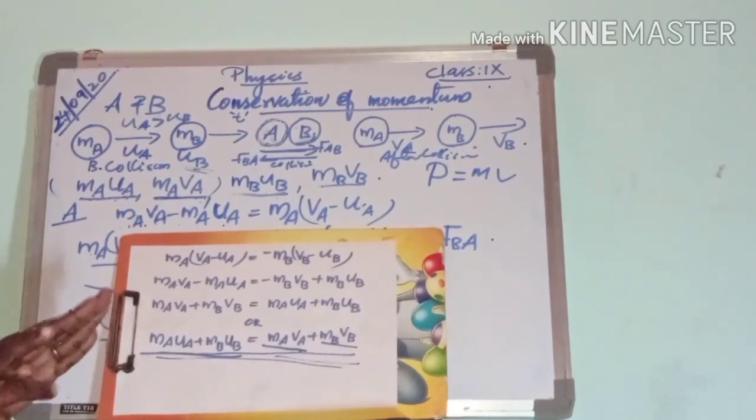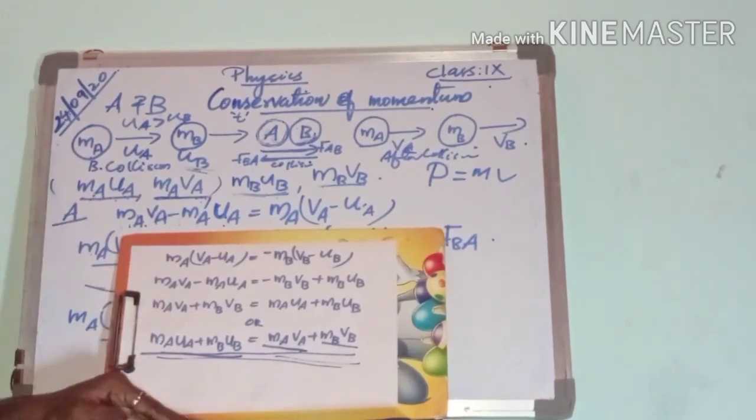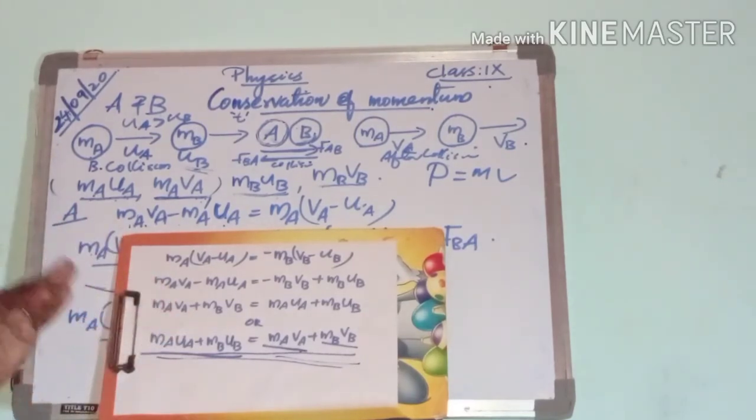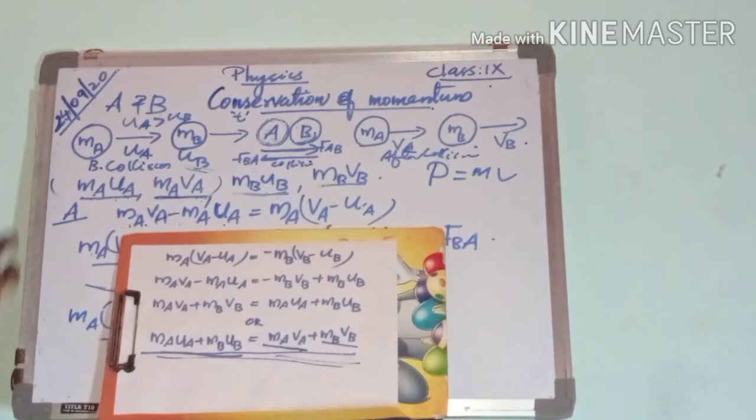There is no change of momentum during collision between two objects; the total momentum remains unchanged during collision.